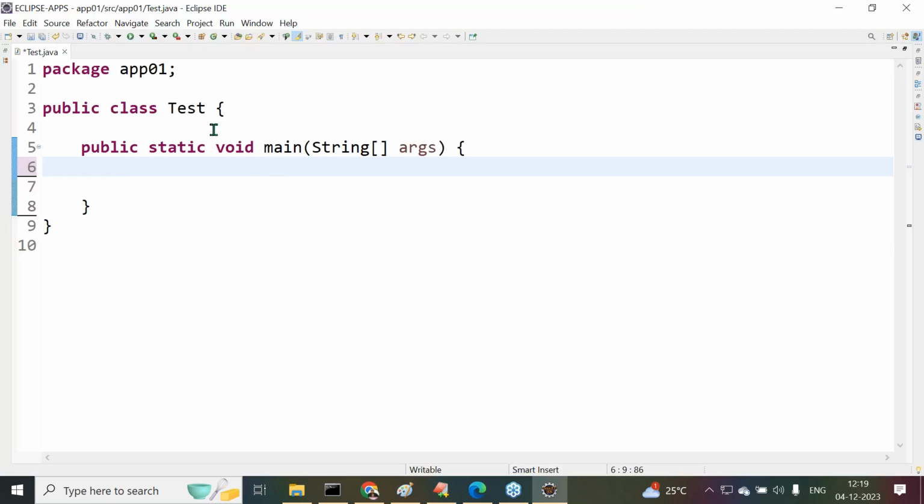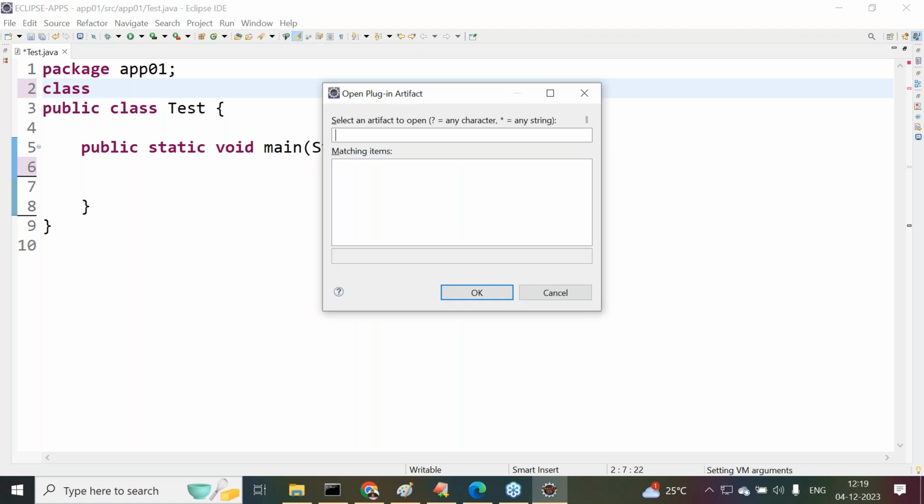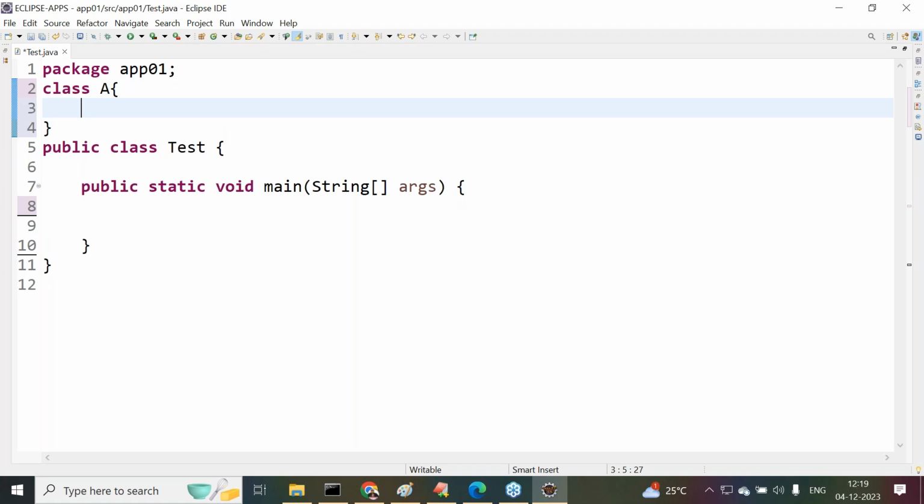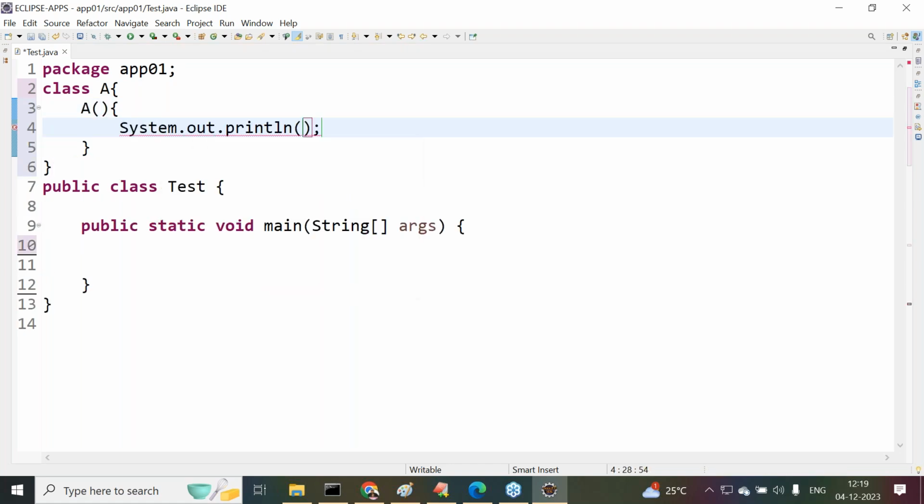For example, I will take a class A. Inside this class, I am going to take a constructor. Tell me, at what time will this constructor be executed? At the time of creating the object only, after loading the class bytecode to the memory. That means this constructor is going to be executed when the object is created.